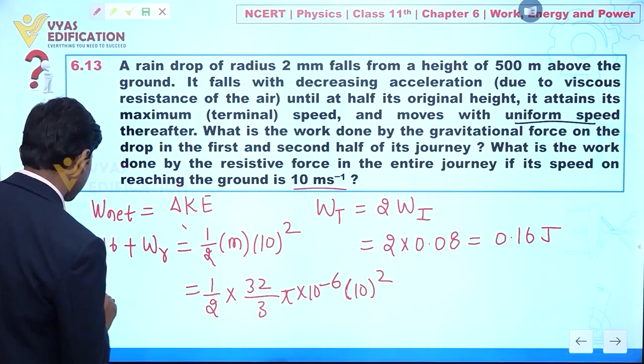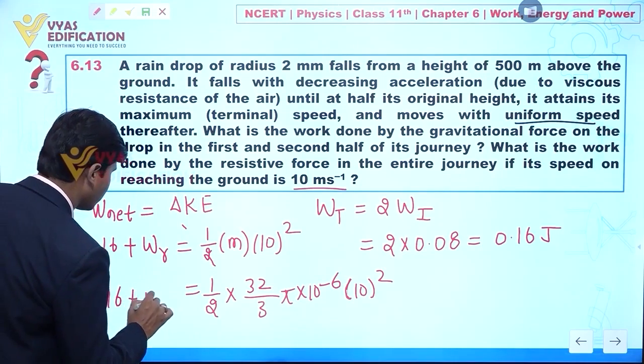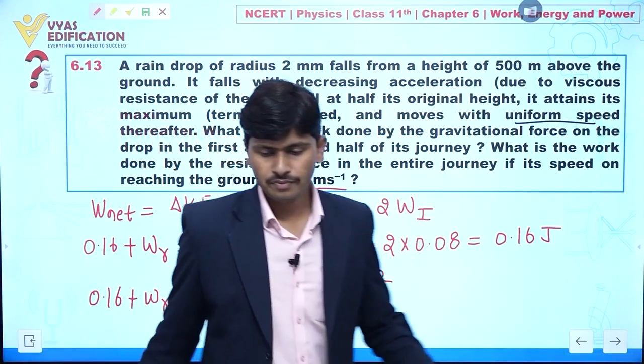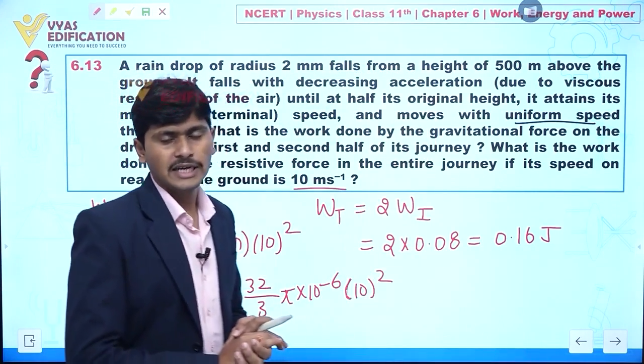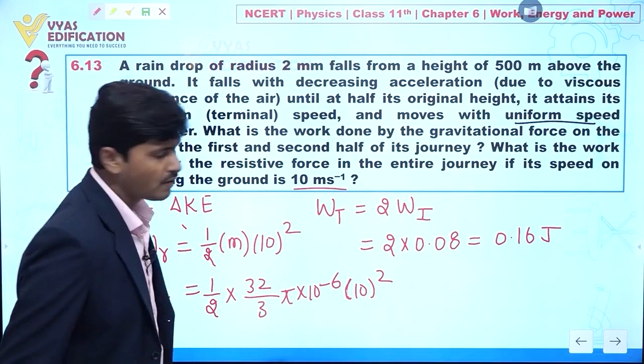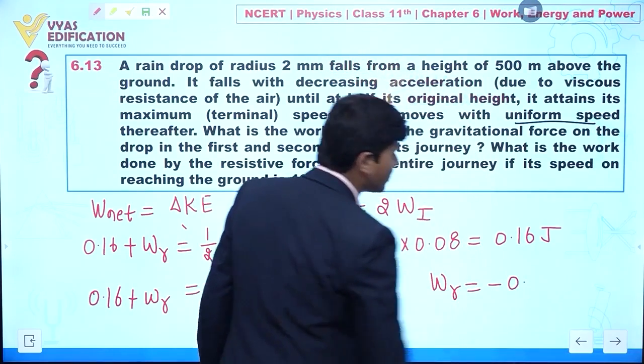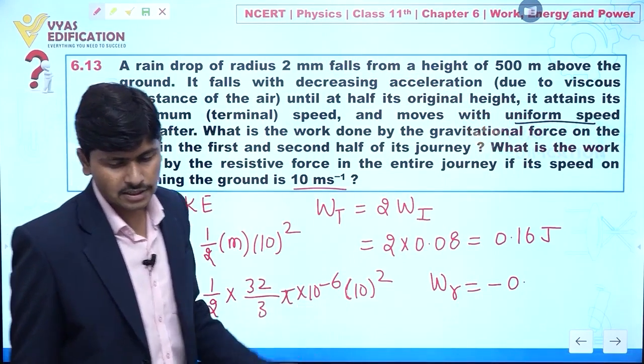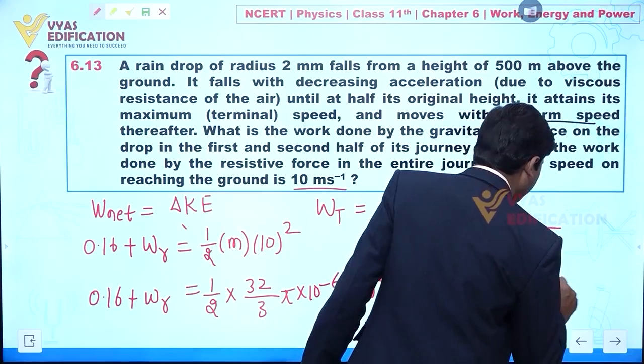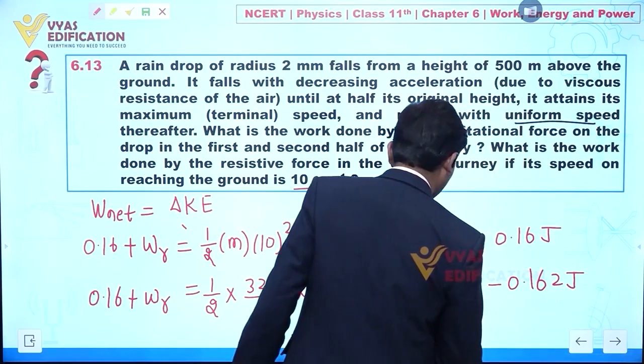So this is 0.16 plus WR. Now if you calculate the resistive force, approximately, and this is an approximation, you will find the work done is minus 0.162 joule.